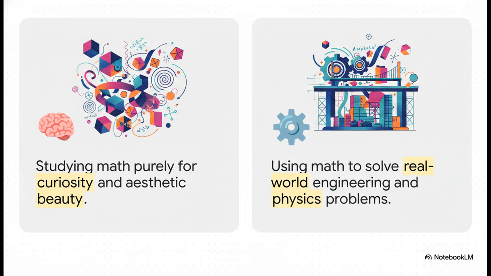So sometimes mathematicians just wander into the intellectual wilderness, playing with abstract concepts purely out of curiosity. That's pure math. But then an engineer or a physicist working on a cutting-edge real-world problem will suddenly realize that those exact pure equations, developed maybe 100 years ago, are the perfect tools to solve their current physics puzzle.